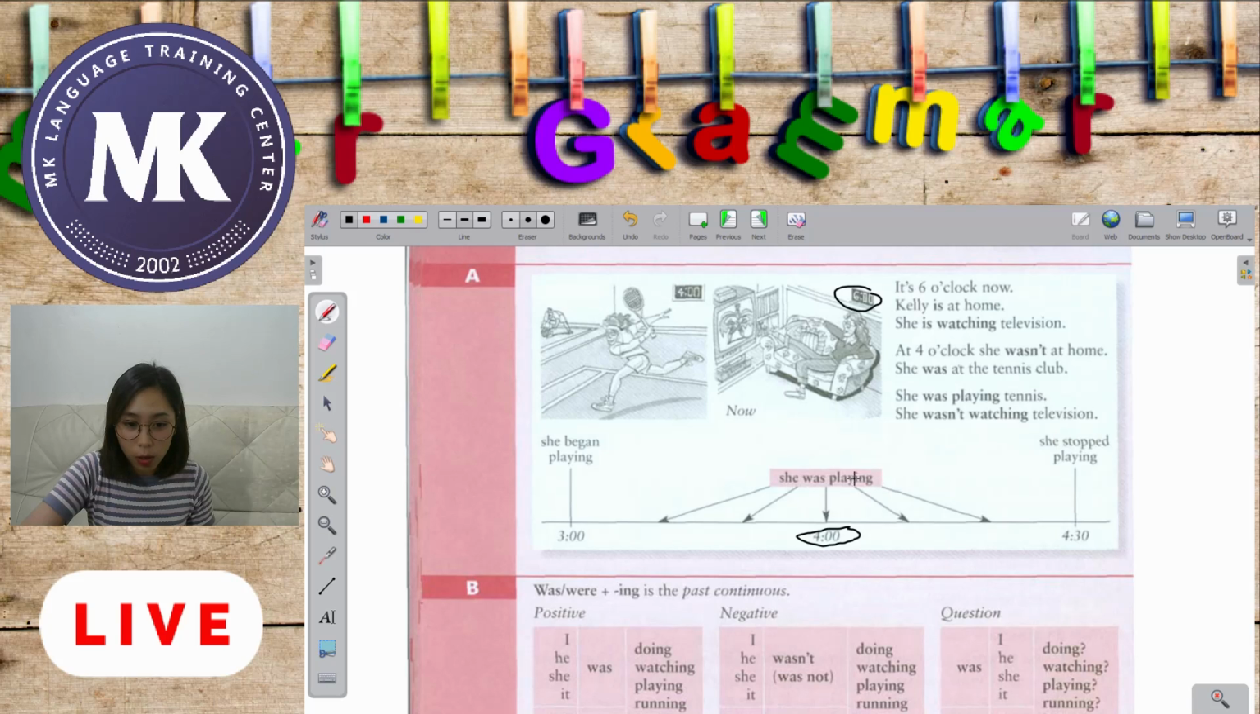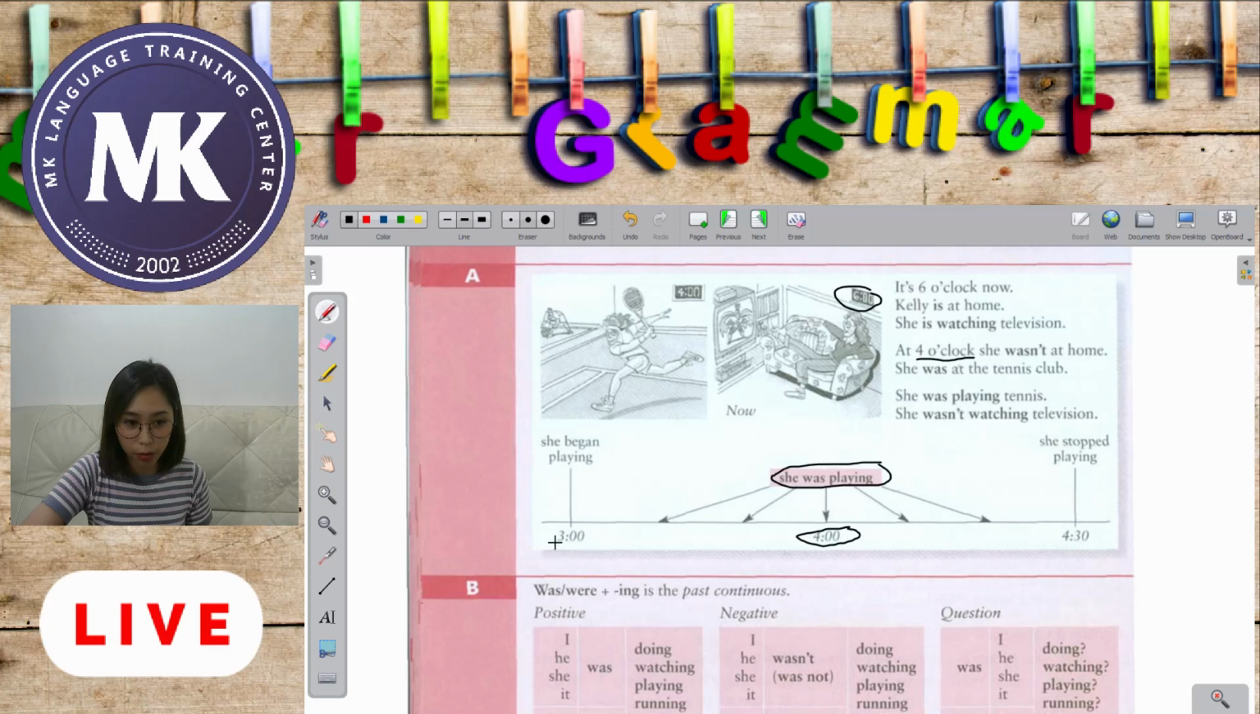So we have here at 4 o'clock, she was playing. And what was she playing? She was playing tennis. And she wasn't watching, or she was not watching television. So at 4 o'clock, she wasn't at home. She was at the tennis club.